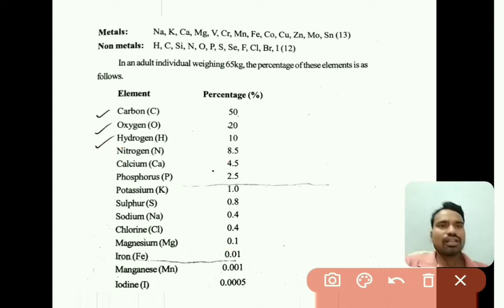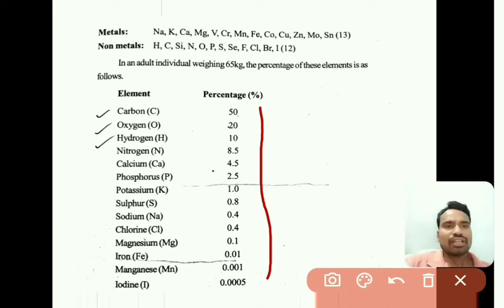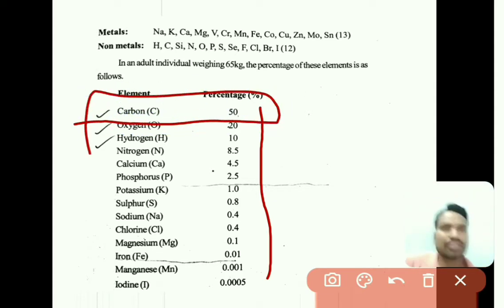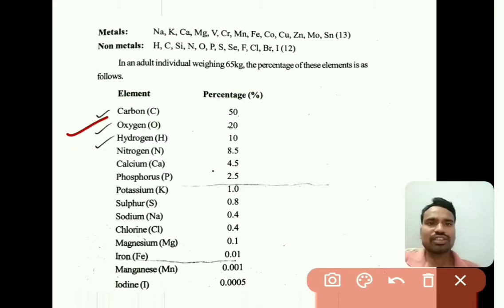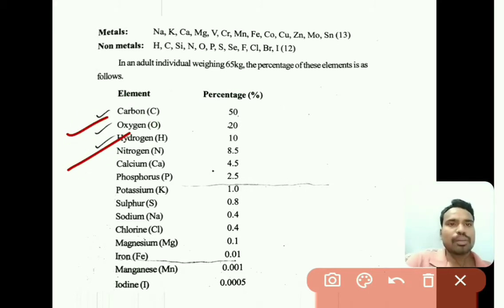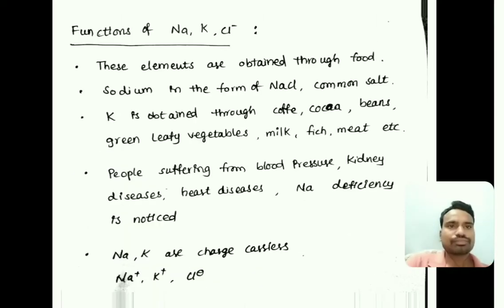So these are the different percentages of elements present in our human body, majorly carbon around 50%, oxygen 20%, hydrogen 10%.